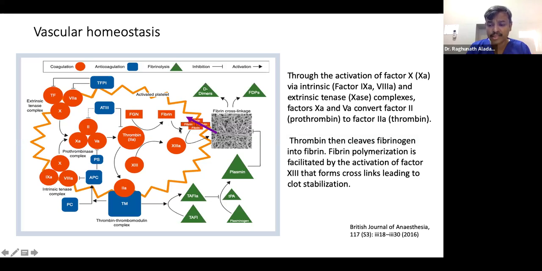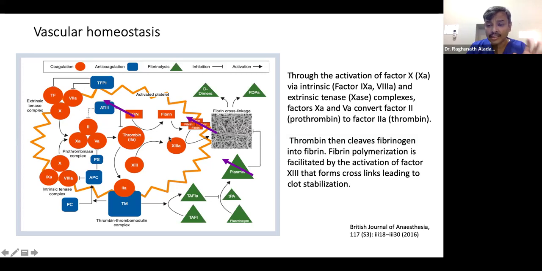Fibrin polymerizes with the help of factor 13. We are also discussing factor 7A, an important factor in the extrinsic pathway, and factor 13, which is helpful in fibrinogen-fibrin polymerization.